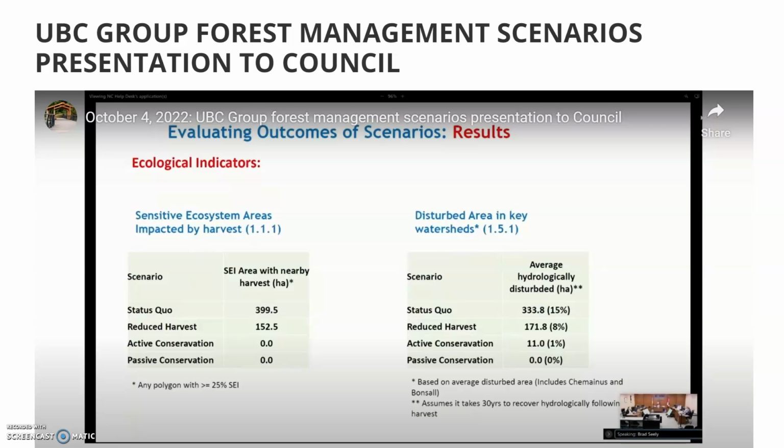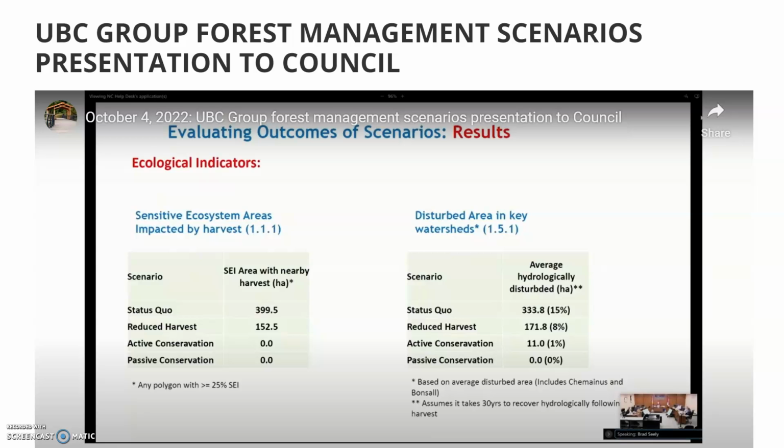So what we found was that in the status quo, there was about 400 hectares on average that were being disturbed by the surrounding harvest. And then that dropped down to 150 in the reduced harvest scenario, and it was zero in the active conservation and passive scenarios.